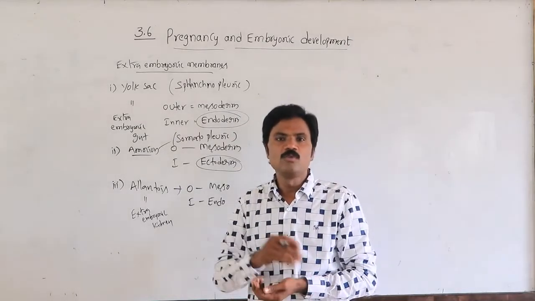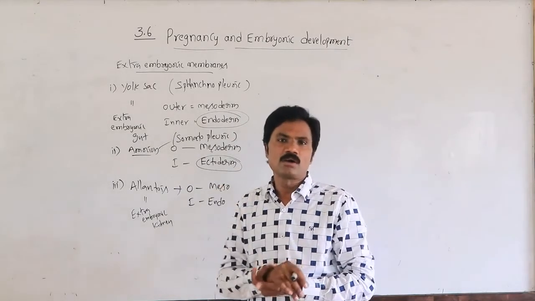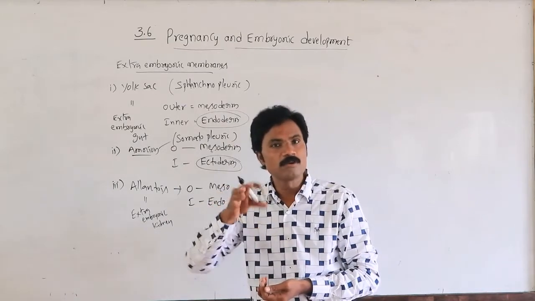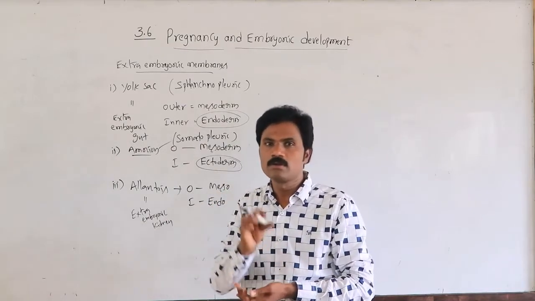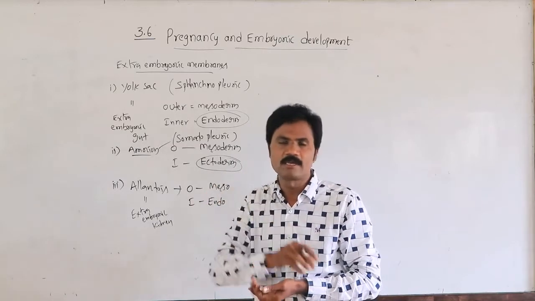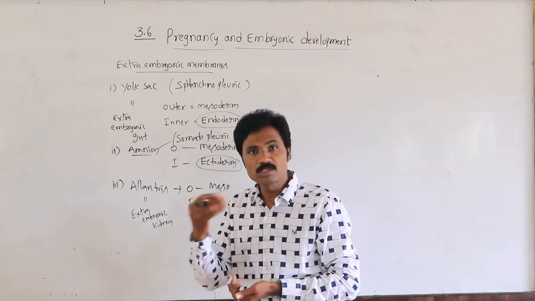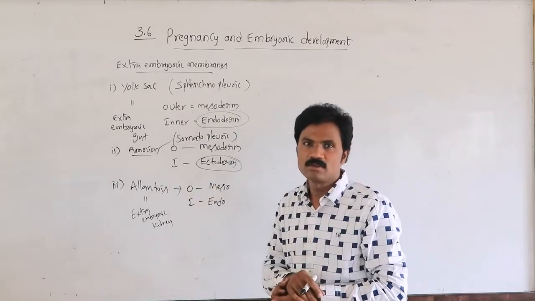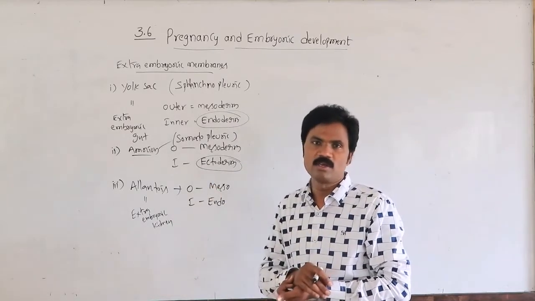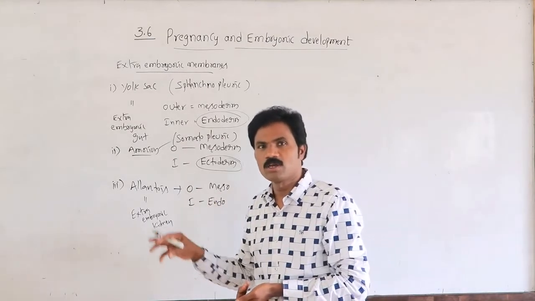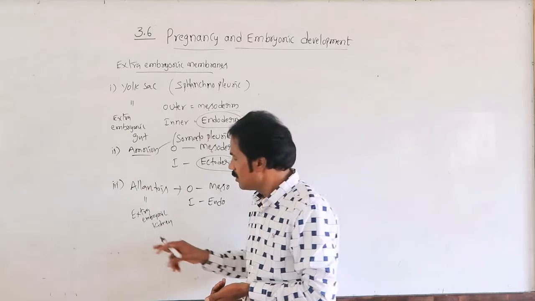It is well developed in the rest of the organisms, such as prototherians and reptiles, whose eggs are polylecithal, megalecithal or mesolecithal, where it is well developed.